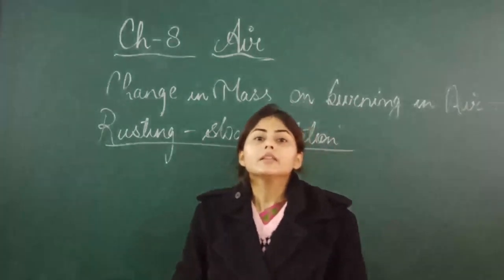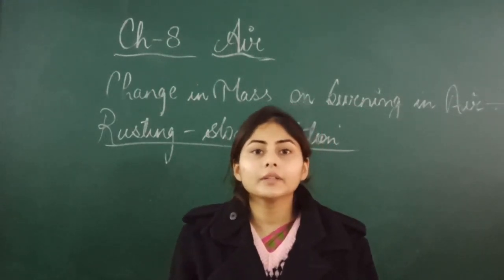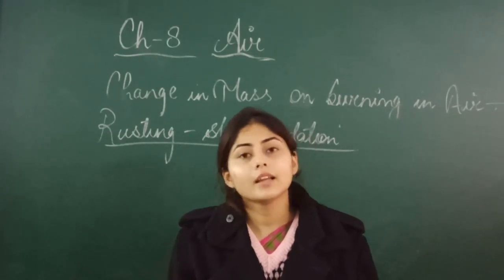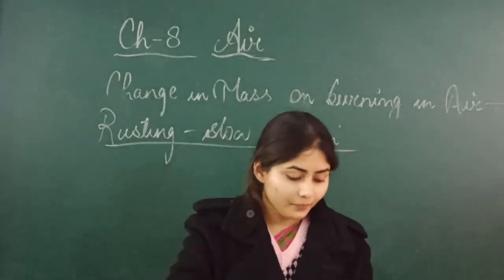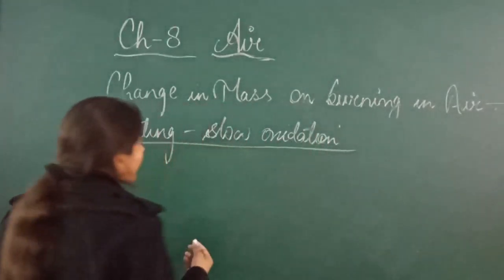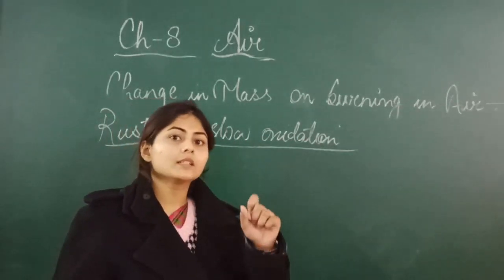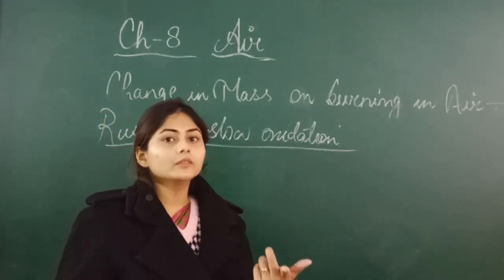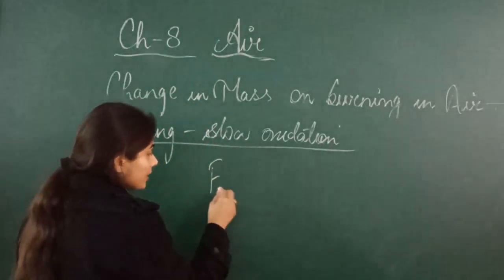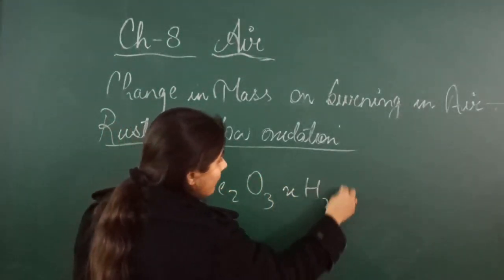Okay, the slow conversion of iron into red brown hydrated iron oxide in the presence of moisture is rusting. So rusting is actually a conversion of iron into a red brown color substance that you will observe on the iron object. So what is the formula of rust? Rusting is Fe2O3.xH2O.